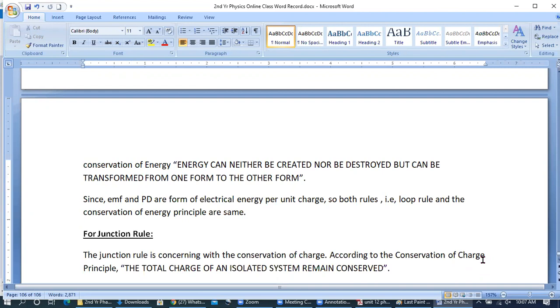Can you tell me any other type of energy, two or three types? Kinetic energy. Then any other type of energy, Raja Sahib?